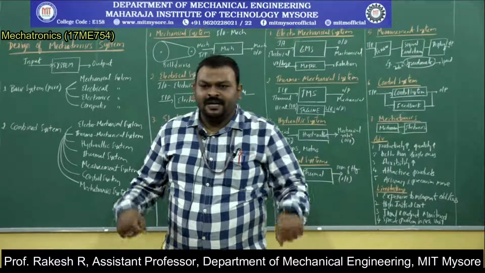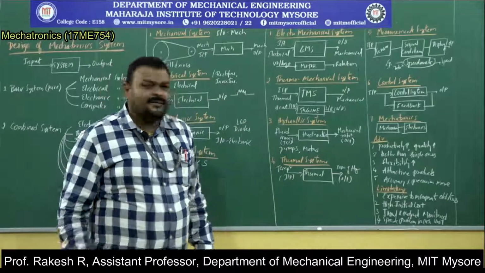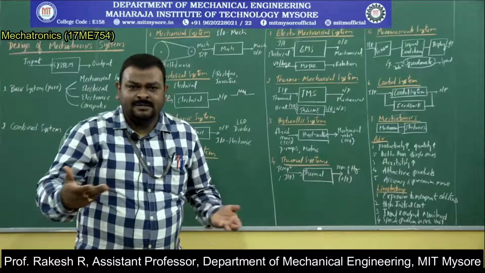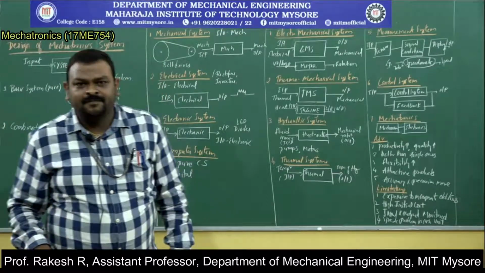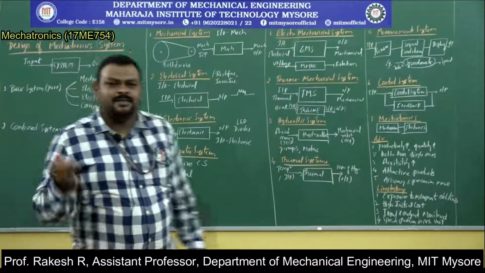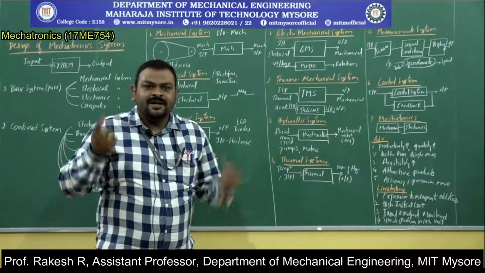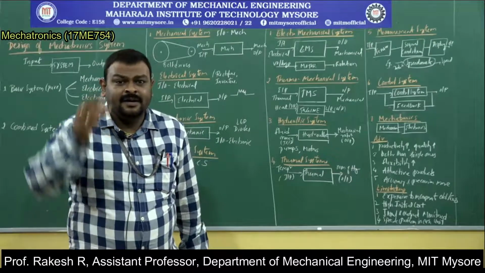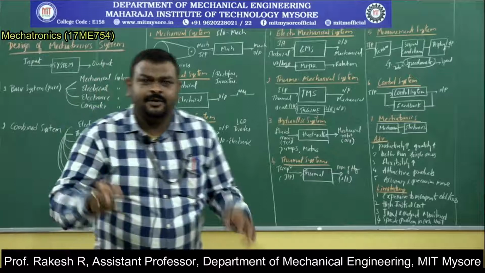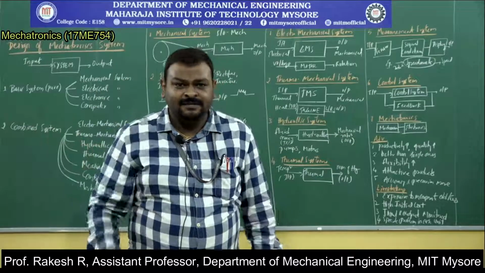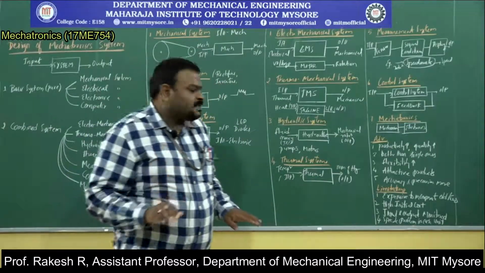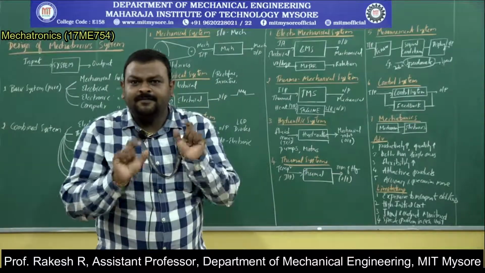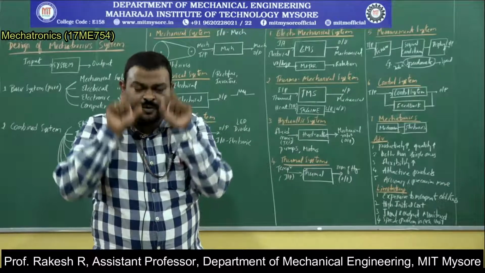Say for example I am going in a vehicle at 60 km per hour. Suppose a dog comes suddenly, and I want to put a brake. After putting the brake, my speed is reduced. Initially I will see the odometer reading, giving 60 km per hour. My reference is to reduce the speed to 0 because the dog is coming close. So I will suddenly apply the brake. After applying the brake, my speed will be reduced. Again I will check whether it is 0 or not through my eyes.